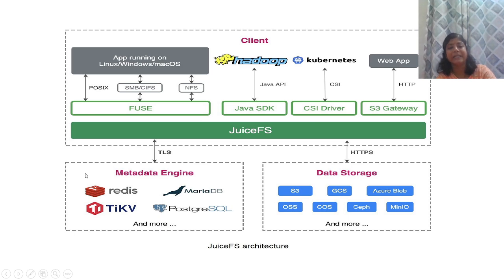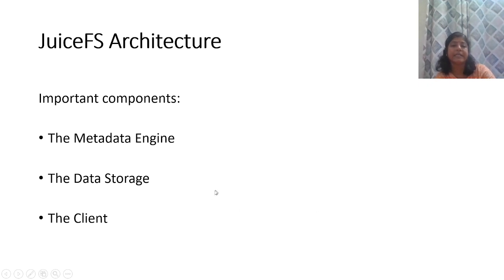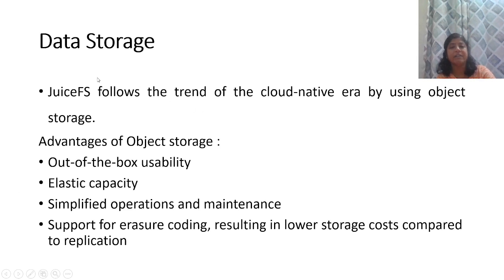Then for the metadata engine, it considers Redis, TiKV, MariaDB, PostgreSQL. Likewise, for the data storage, it considers S3, GCS, Azure Blob, OSS, COS, Ceph, MinIO. Now we will discuss in detail these important components, which are nothing but the metadata engine, data storage, and client. First of all, we will start our discussion with the data storage as the first component of the JuiceFS architecture.